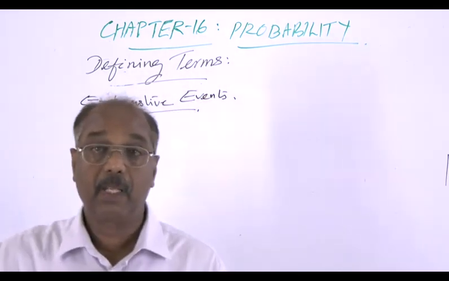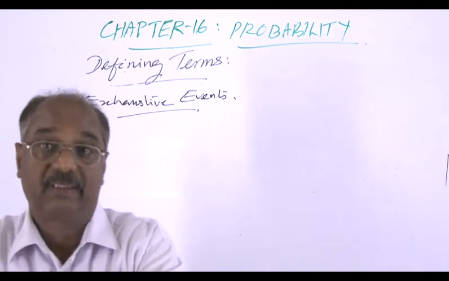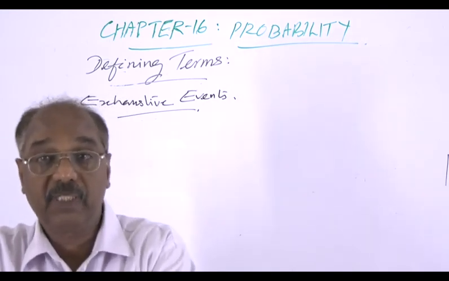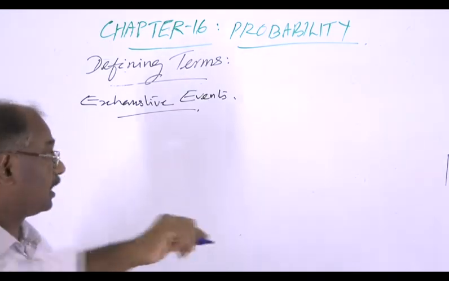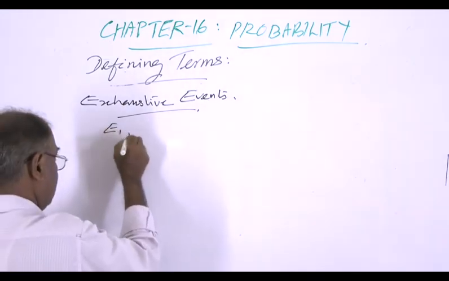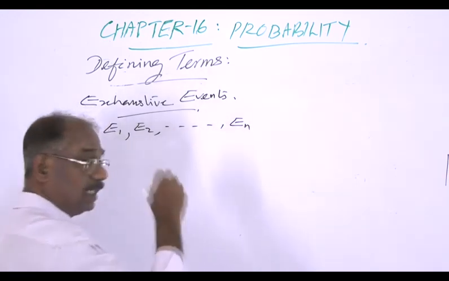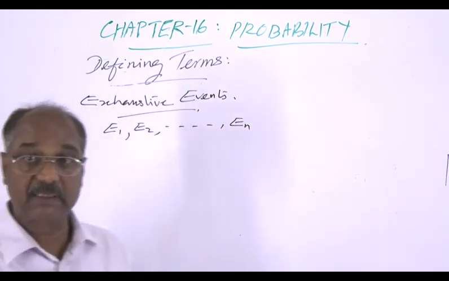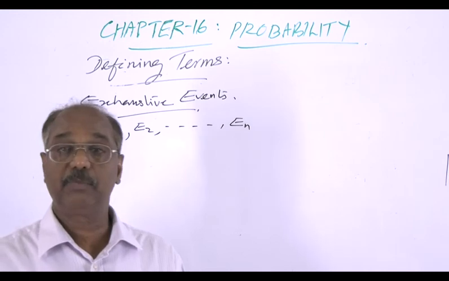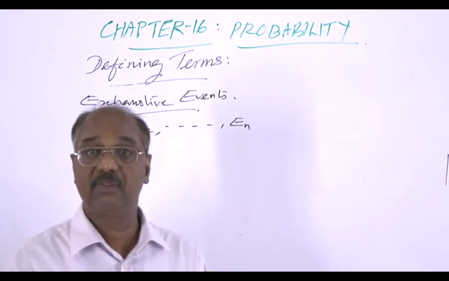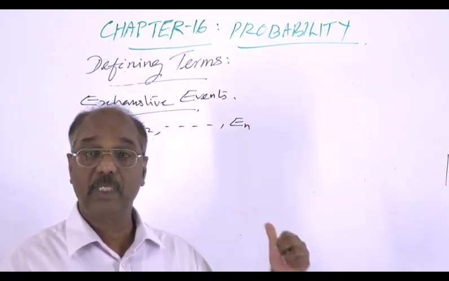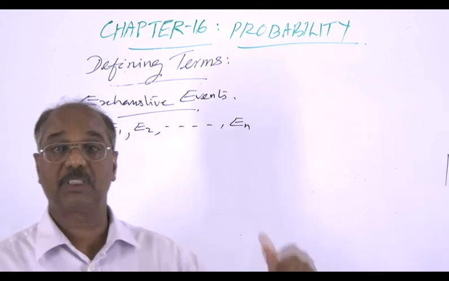Now, a collection of events, say E1, E2, etc., En, is said to be exhaustive if their union is equal to the sample space.